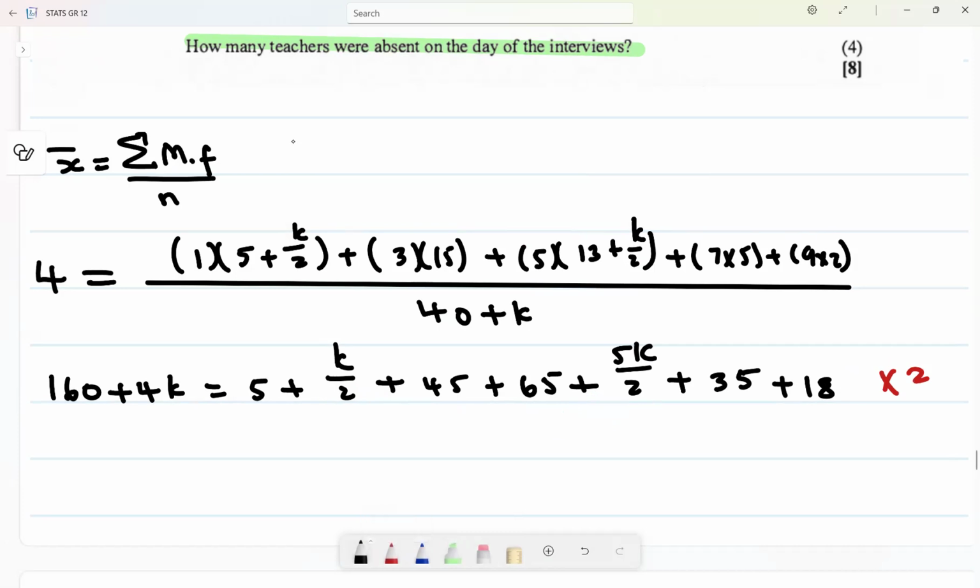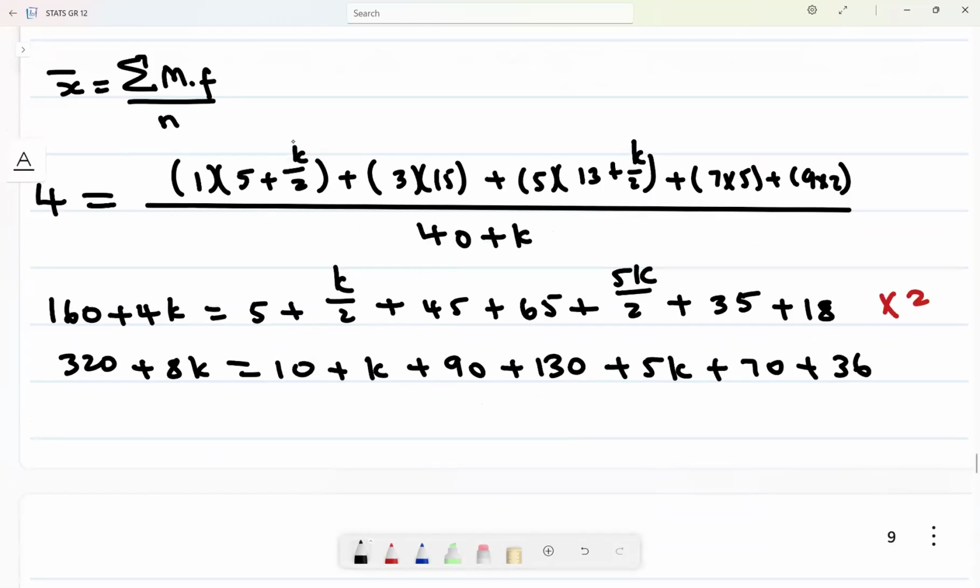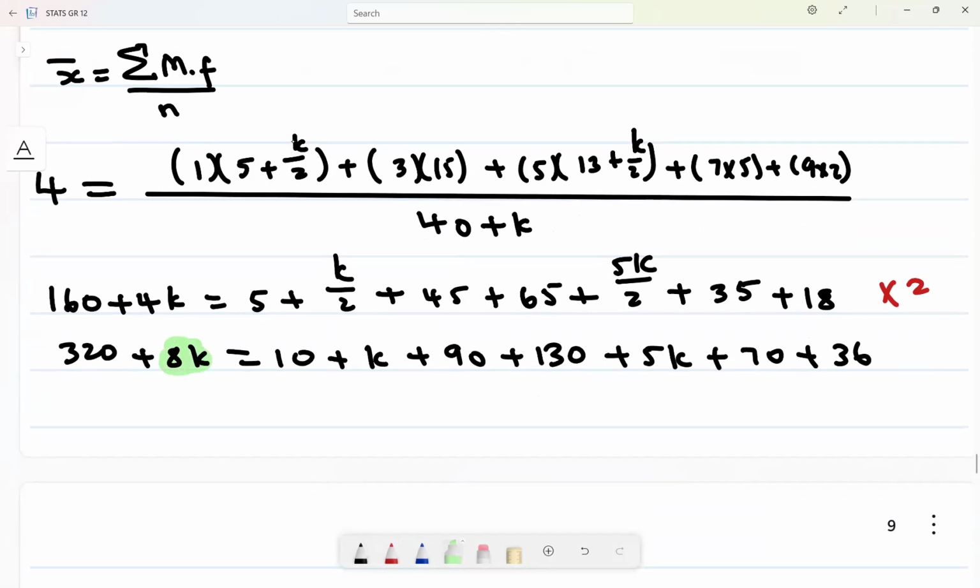When you multiply everything by 2 and add the like terms thereof, it's going to simplify. Let me rewrite that, guys. 320 plus 8k is equal to 10 plus k divided by 2 multiplied by 2, which is just k, plus 90 plus 65, 130 plus 5k plus 70 plus 36. And then I can simplify, collect all the k's on the left hand side. So it's going to be 8k minus k minus 5k, which is 2k.